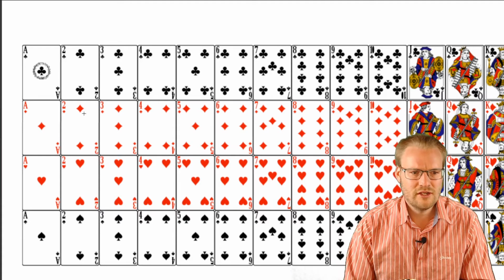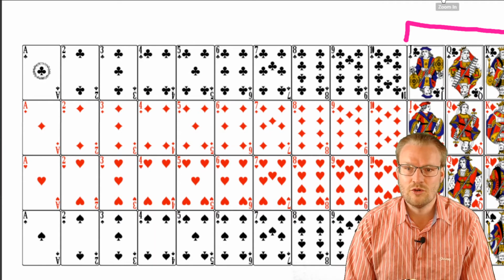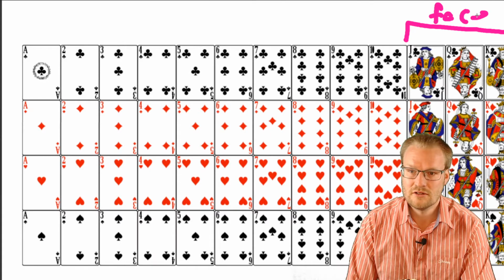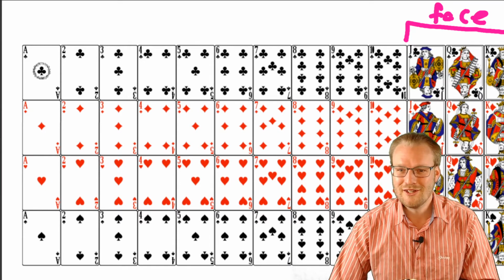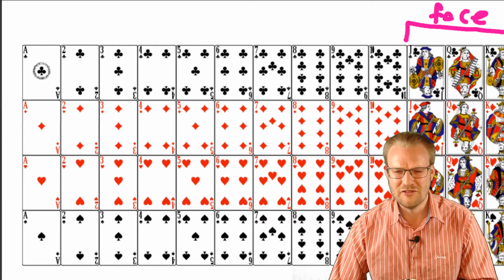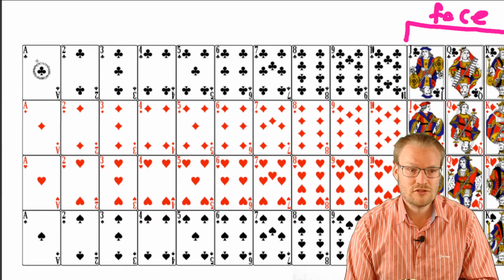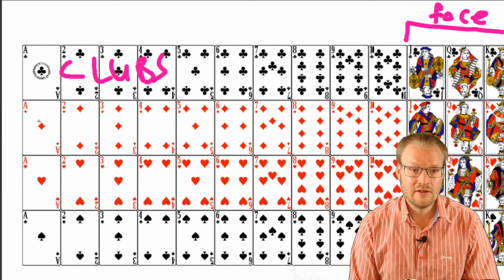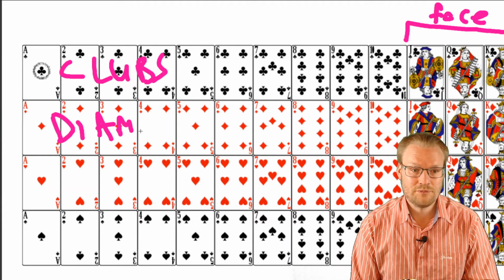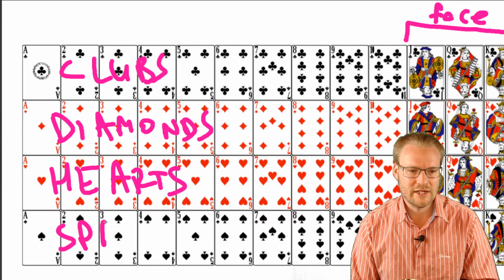Okay, so in our cards, these cards over here are called face cards. And I know my face is covering up some of them, but these are face cards because you can see their faces on them. We've got 4 different suits. These ones here are the clubs. These are the diamonds. These are the hearts. And finally, we've got the spades.